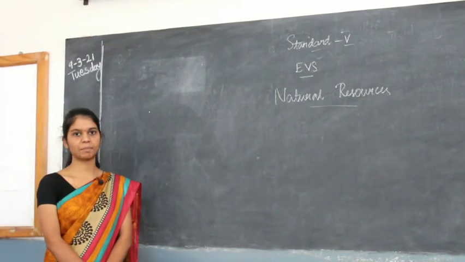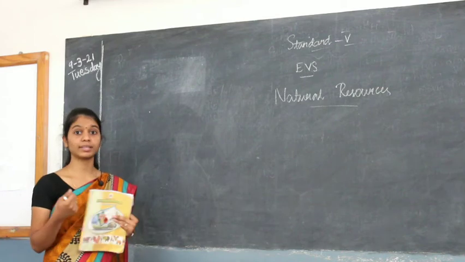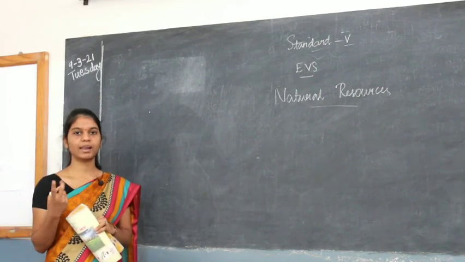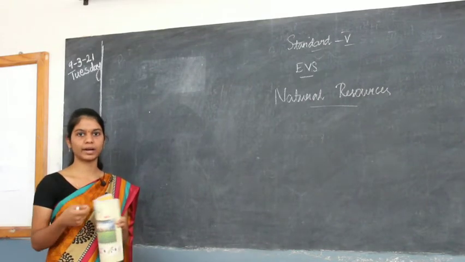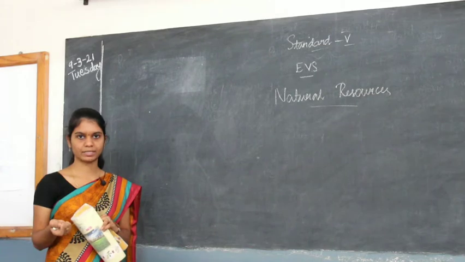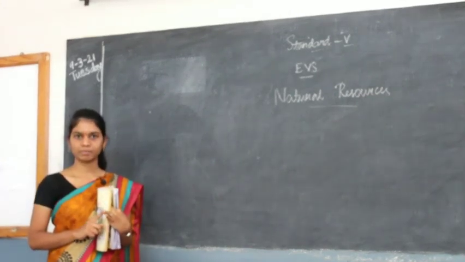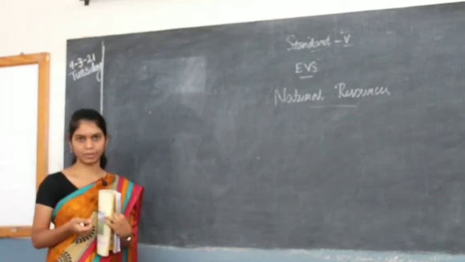As we were seeing in the past weeks, we saw natural resources and what are the types of natural resources. There are two types, which is renewable and non-renewable resources. And in renewable resources, we started looking into the topics. Okay, first one we saw solar energy. We learned that solar energy is the energy that we are getting from the sun.